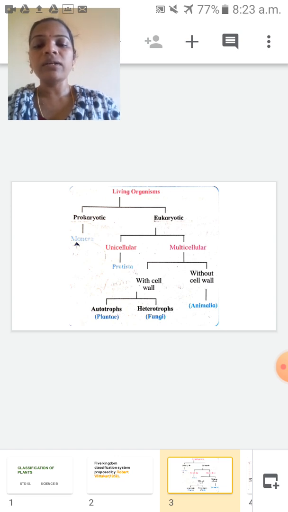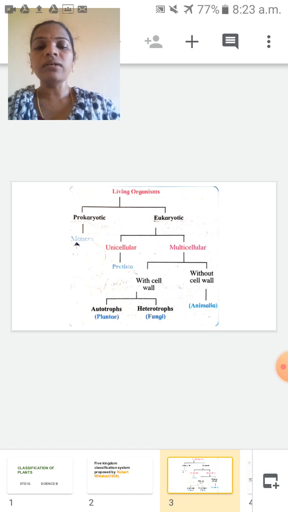Prokaryotic, which kingdom will come? Monera will come. Eukaryotic, based on the number of cells, is divided into two groups, unicellular and multicellular. Unicellular, that is the Protista. Multicellular is divided into two groups, with cell wall and without cell wall.